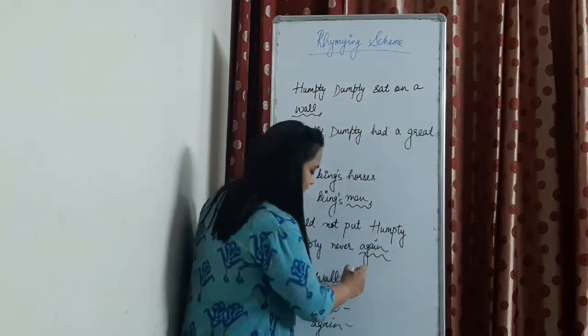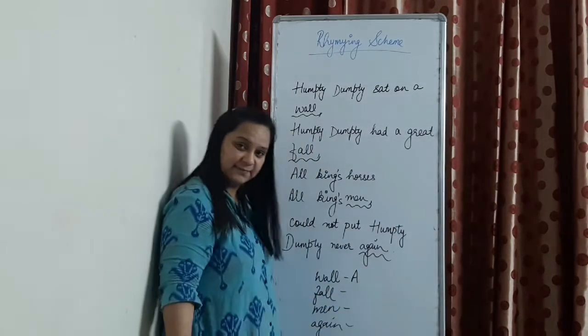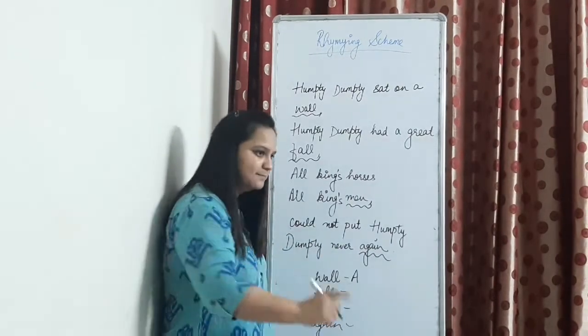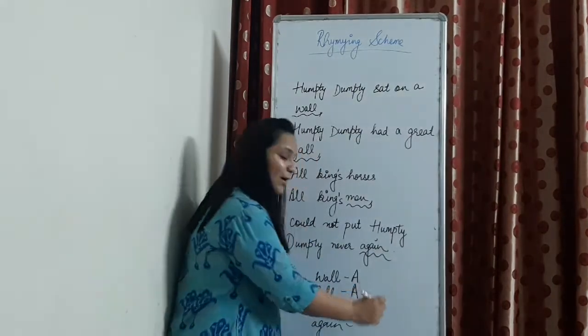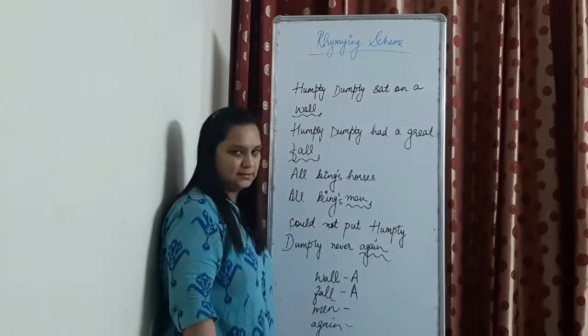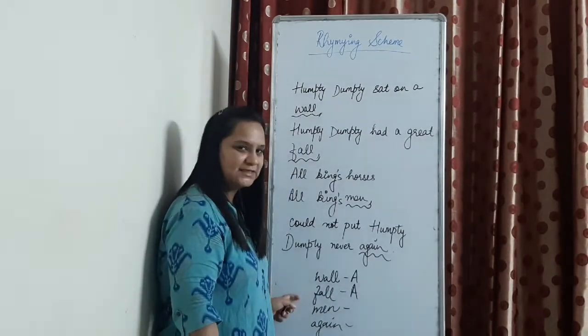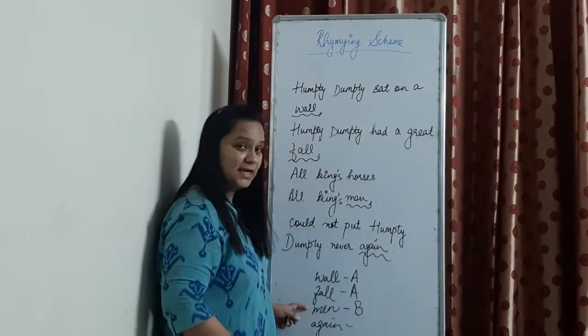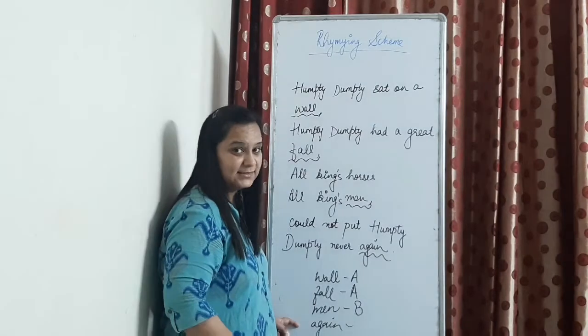Now, wall, first word, A, right? Fall. Wall and fall, they rhyme. A once again. Now men, these 3 words don't rhyme. B. Men and again, right?